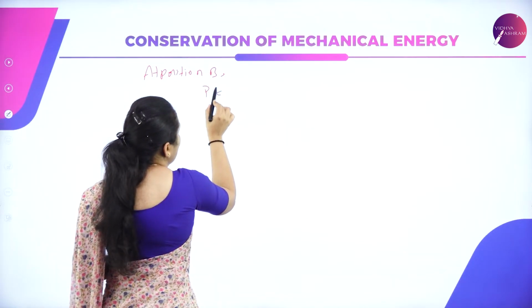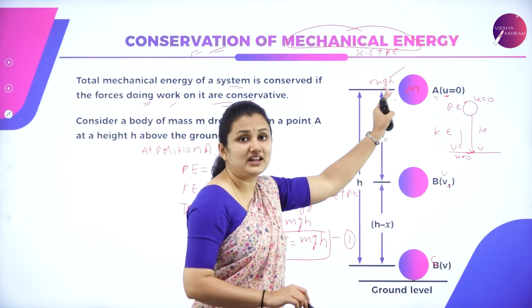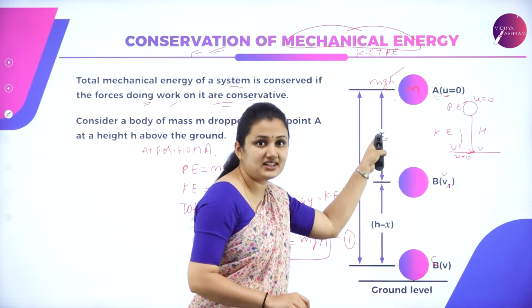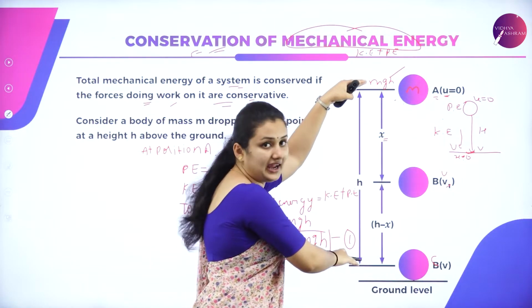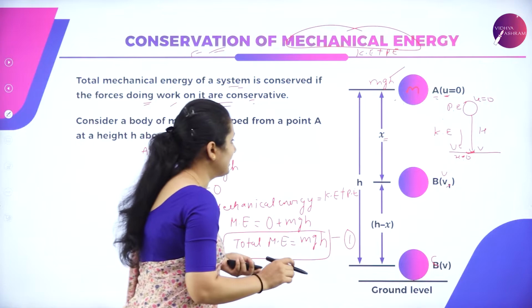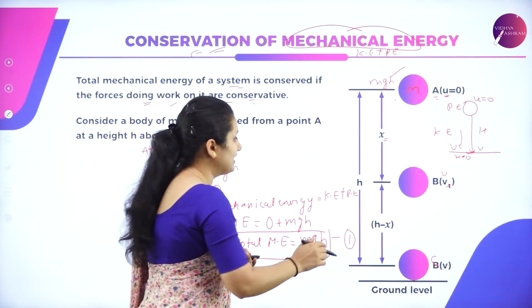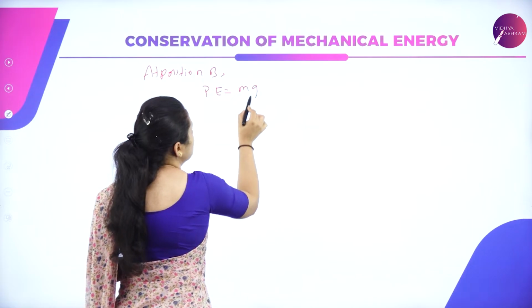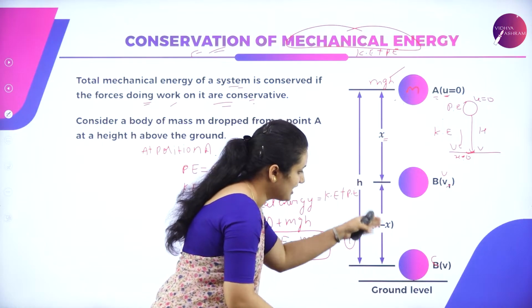So what is the potential energy here? The ball is moving with some velocity and has traveled the distance x. The remaining height is h minus x. When potential energy is placed at a certain height and the height starts to decrease, the potential energy is decreasing. It is losing and giving rise to kinetic energy as height decreases. At this point, the potential energy will be mg(h minus x). This is the height of the ball from B to C.